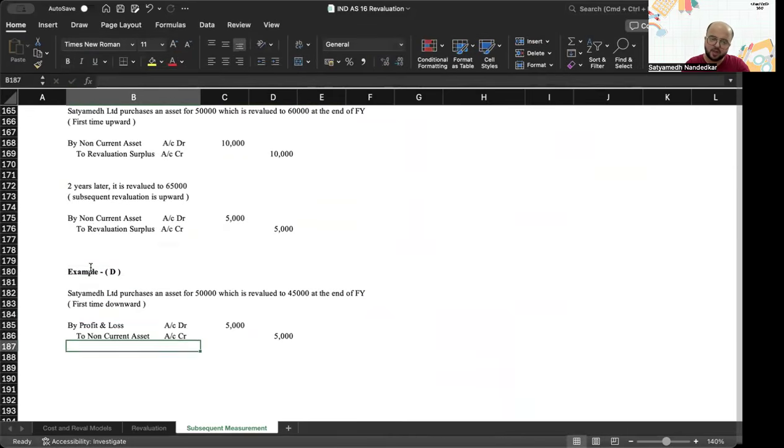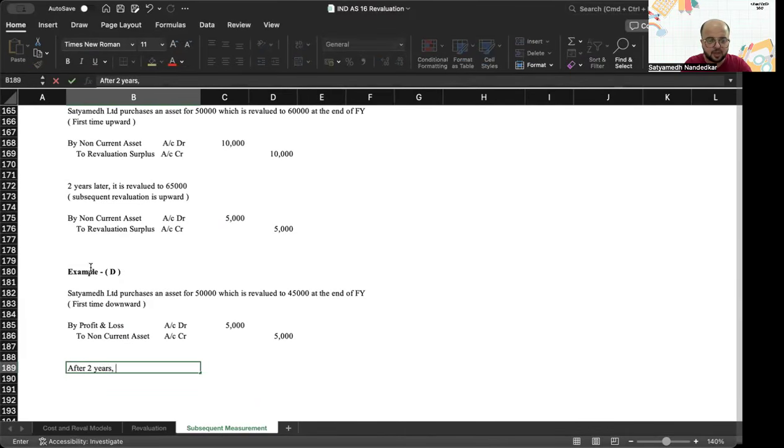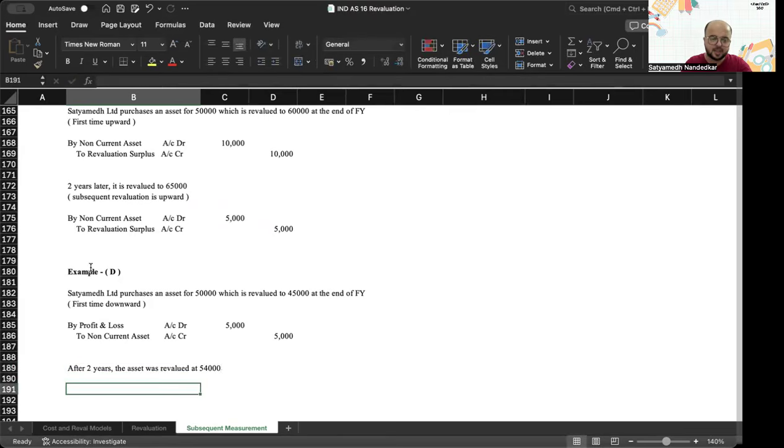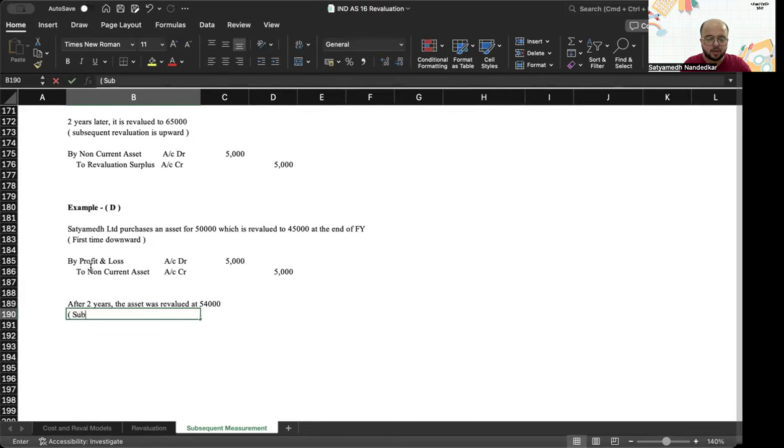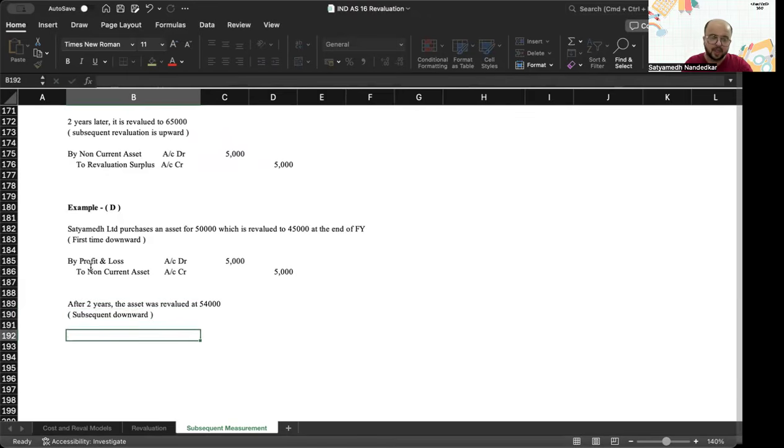So first time revaluation is downward. Then after 2 years, the asset was revalued at 54,000. Okay. Now, subsequent upward. First time downward, subsequent upward, down and then up.